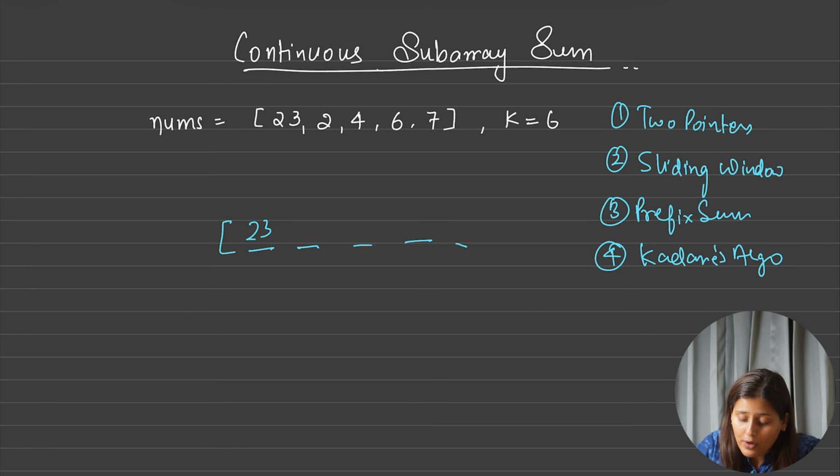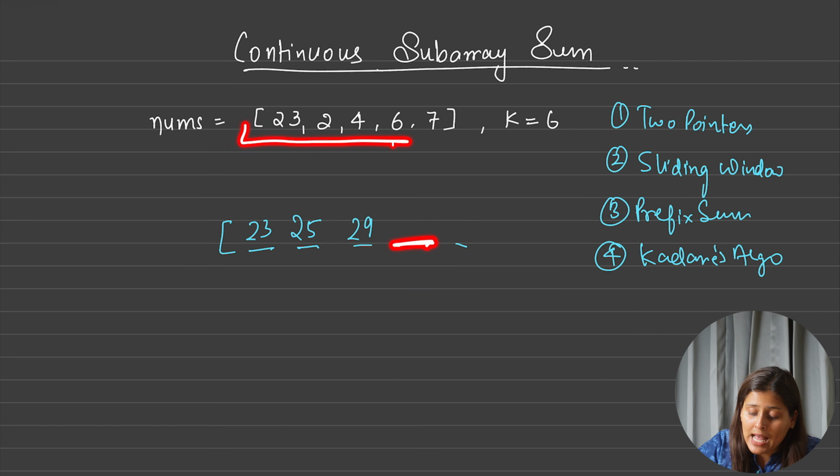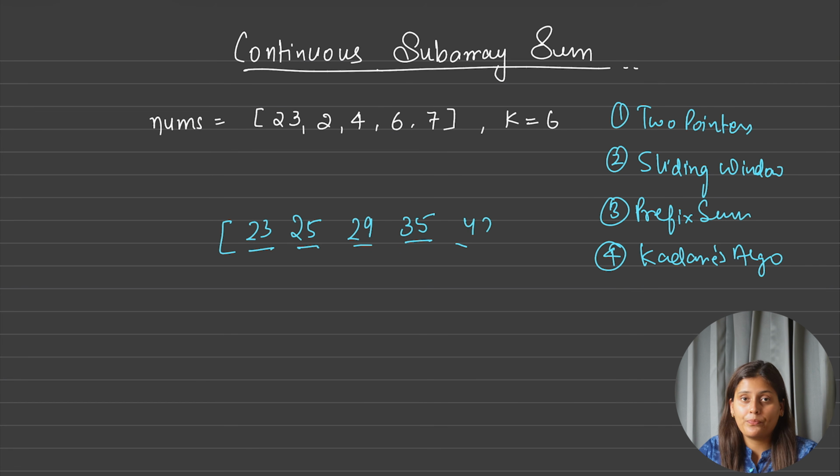The first index will have the summation from 0 to that index, that is 25. This index will have the summation from 0 to this index, that is 29. Similarly, this index is 35, and the last one is 42. But how will this summation from the start help us?